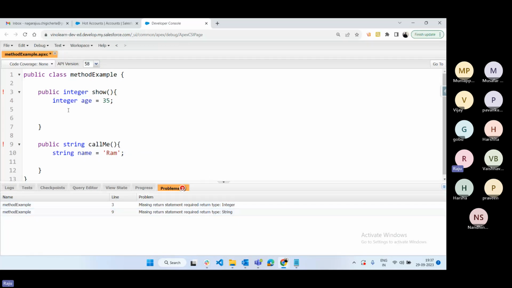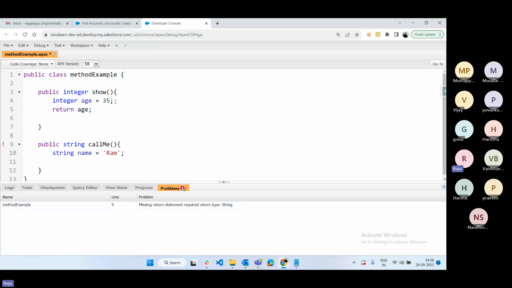So what this method will do, whenever executing this method, it will print age equal to 35. Then we can mention the return statement. If you want to pass a null value, we can pass null. I don't want to expect anything. Even though they're planning to give a return value, some people are expecting feedback, some people are not.